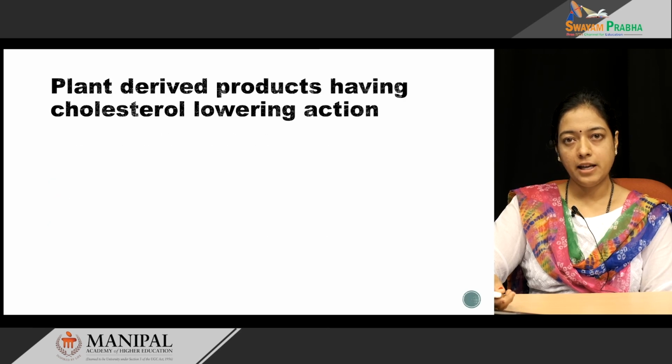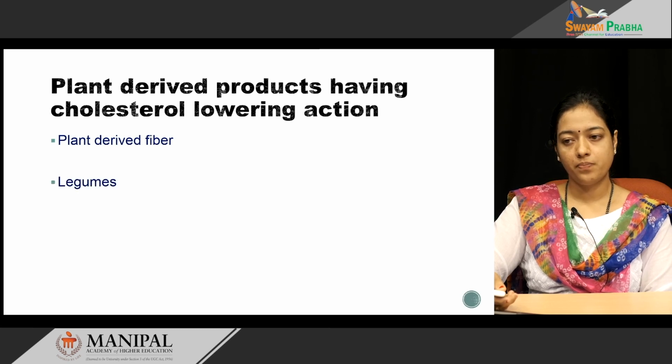What are the plant derived products which have cholesterol lowering action? There is a big list, but I have highlighted only the important ones. The plant derived fiber, I have already explained its action. Fiber reduces the absorption of cholesterol, thus lowers the blood cholesterol level.